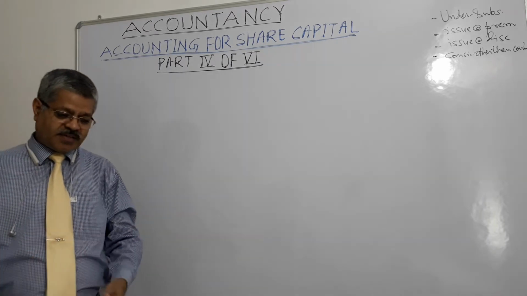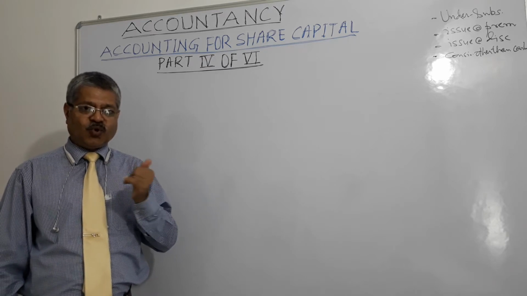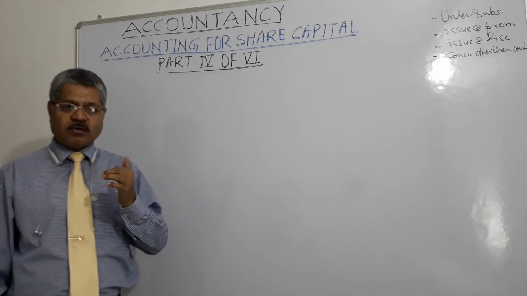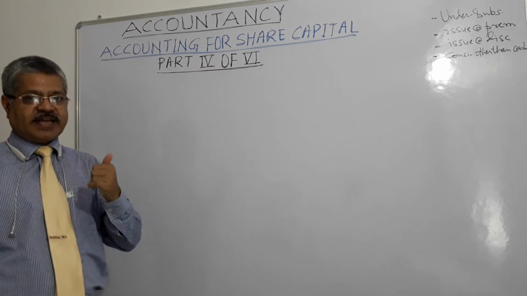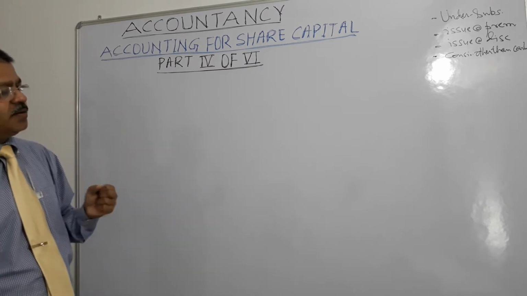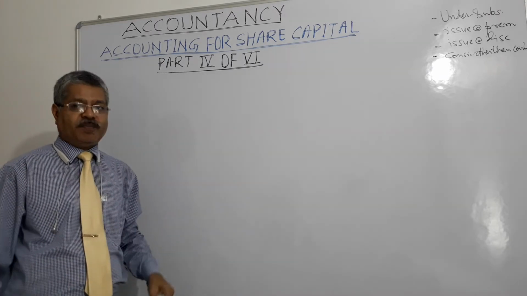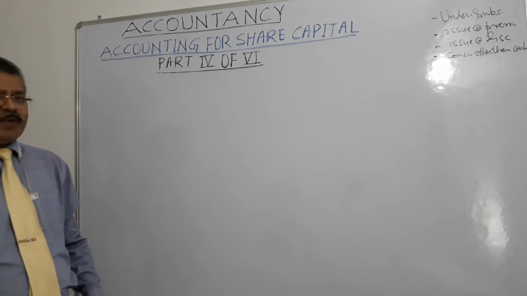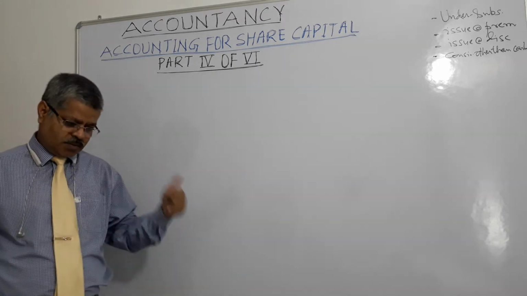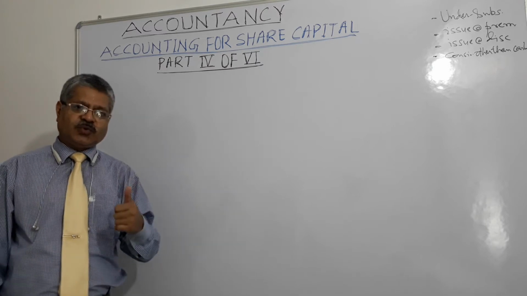In this case, share issue price is greater than nominal or par value of the share. It is 105 rupees against nominal value or par value of 100 rupees, right? What happens? Suppose nominal or par value is 100 rupees and share is issued at 105 rupees.